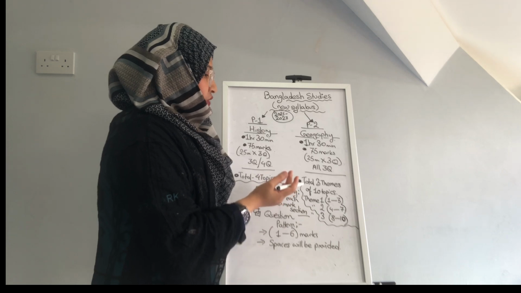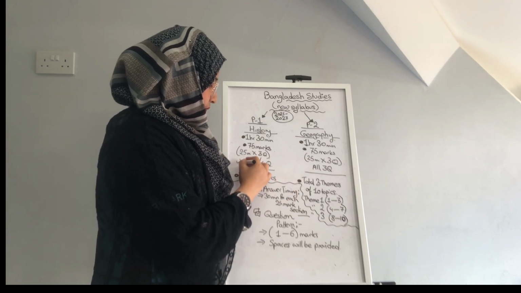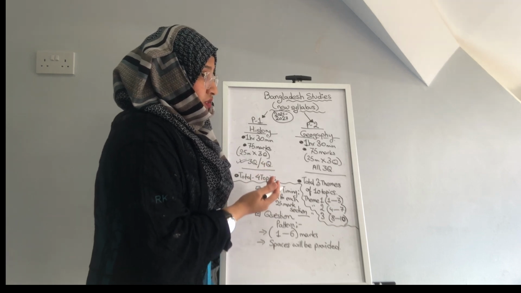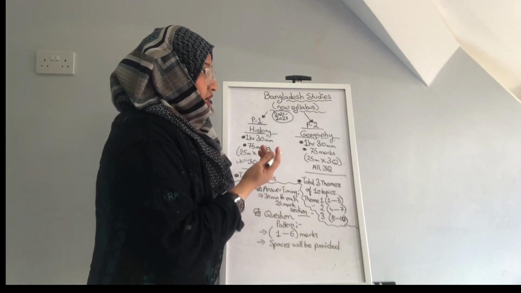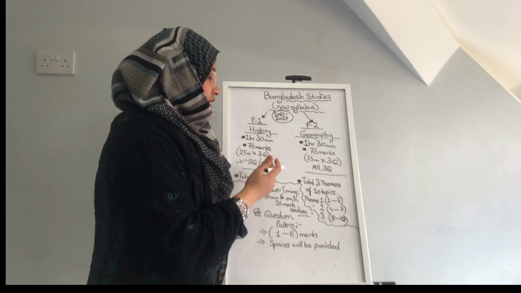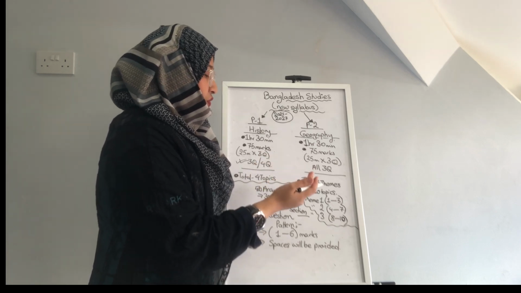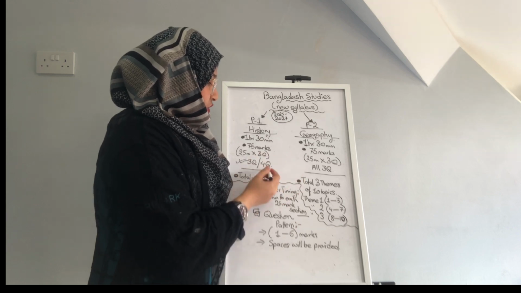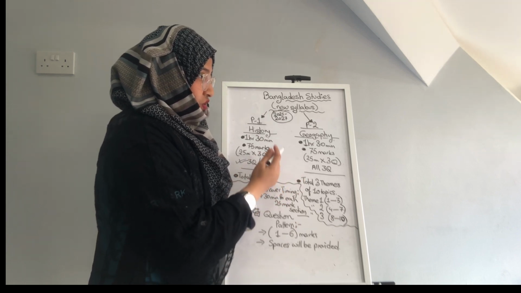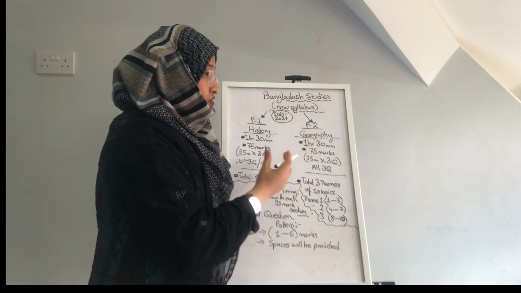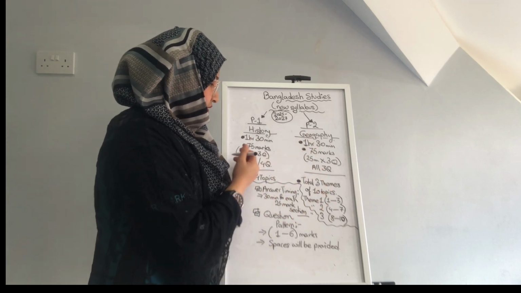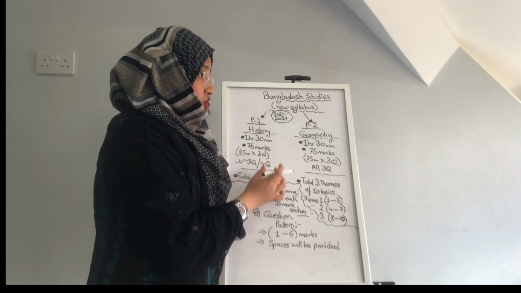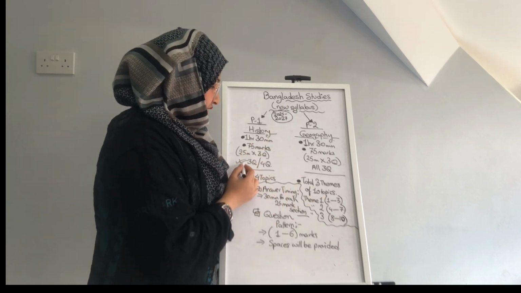But the changes which we have are in this part, where in history, in the previous syllabus, we were given an option, right? We had options where section 1 was compulsory, and in section 2 we were given 3 other questions, and from those 3 questions we had to answer any 2. But in the new syllabus, you will be given exactly 4 questions. You have 4 different questions from 4 different topics of the syllabus, and you have to answer any 3 of them. So over here you are getting an option, that is out of 4 questions you have to answer any 3.